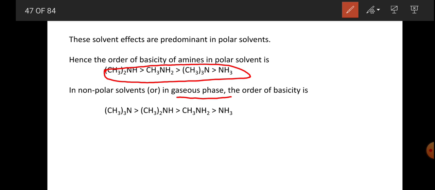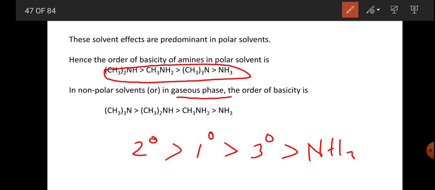So this is the order, written in a simple manner: tertiary amine is greater than secondary amine, greater than primary amine, then next is ammonia. This is the order of increasing basic character, with this the greatest and this the least.